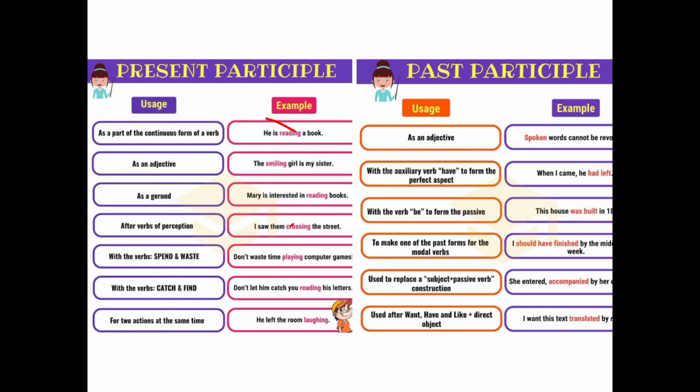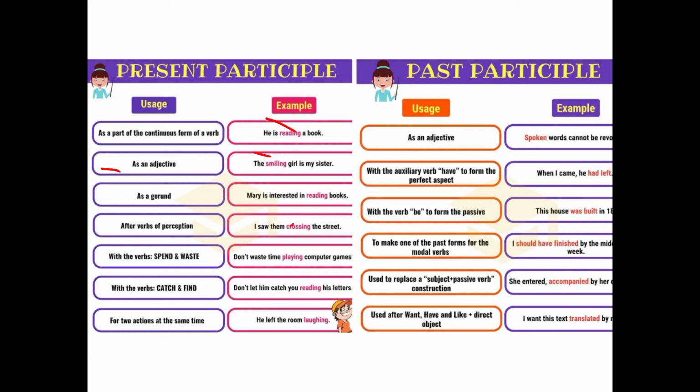Now next, as an adjective. If we are using verbal adjectives, present participles are called verbal adjectives because they play the role of an adjective, and even so they are verbs. Despite being verbs, they play the role of adjective, that's why these are considered verbal adjectives. Look at this: the smiling girl is my sister. They are telling something about this girl, who is my sister, that is the smiling girl. This is descriptive information related to this girl.